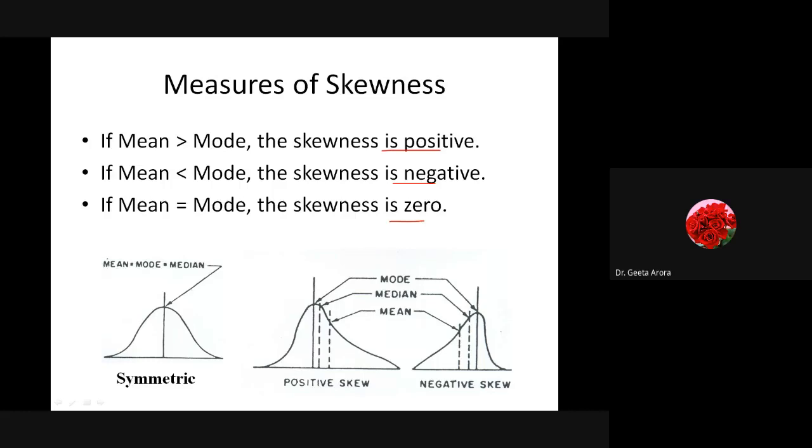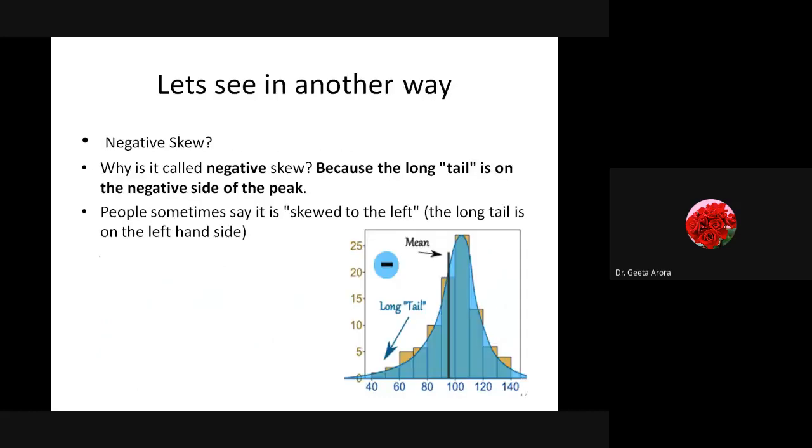We are just interested in the normal distribution. In the normal distribution, there is no skewness. The data is symmetrically distributed, which means the mean is equal to the median is equal to the mode. This is a property that we have to learn.